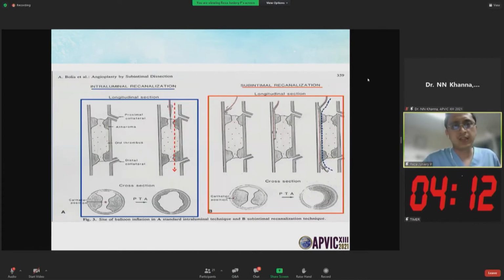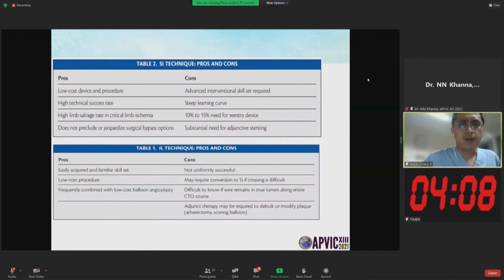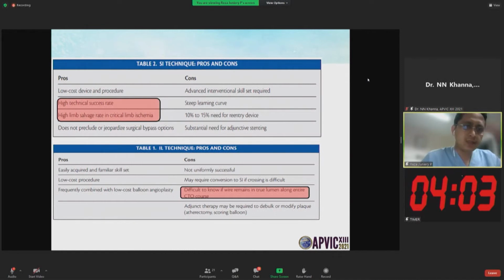This is the slide on intraluminal and subintimal recanalization. The subintimal technique has a high technical success rate and high limb salvage rate in critical ischemia, but it needs advanced interventional skill. The intraluminal technique is easier, but it is very difficult to know whether the wire remains in the lumen along the entire CTO course.